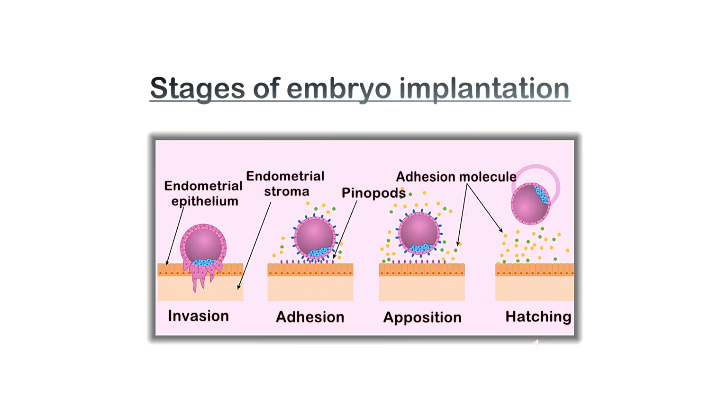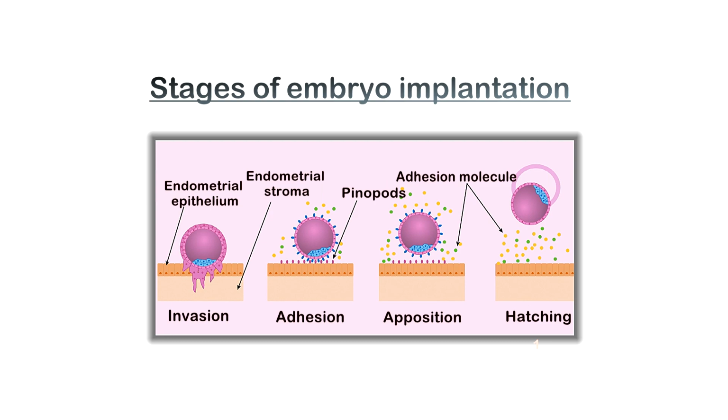Next, we'll see about adhesion. When the blastocyst comes in contact with the endometrial lining, local stromal edema appears in the endometrium. This is the first sign of decidual cell reaction. In this decidual cell reaction, the permeability of blood vessels and the wall of the endometrium increases. Fibroblasts become larger and get converted into glycogen-filled cells.